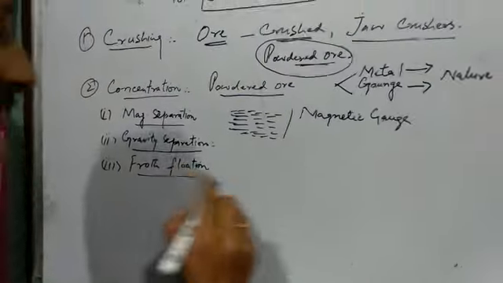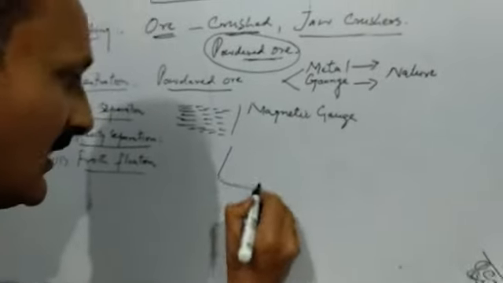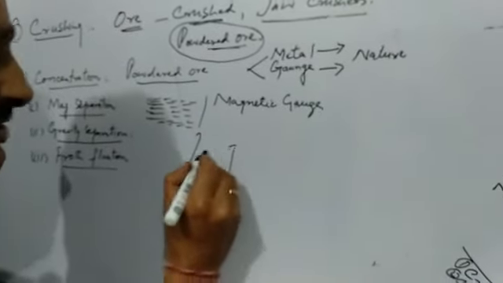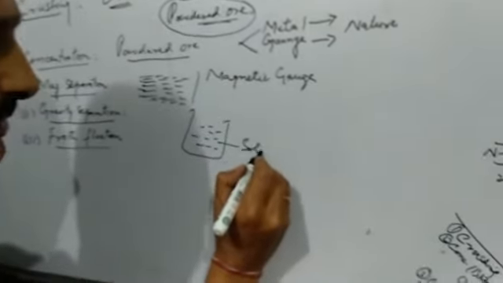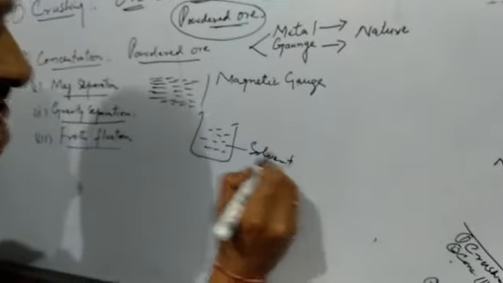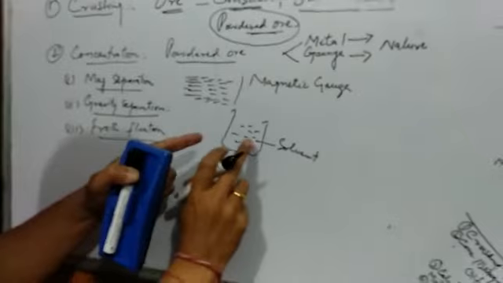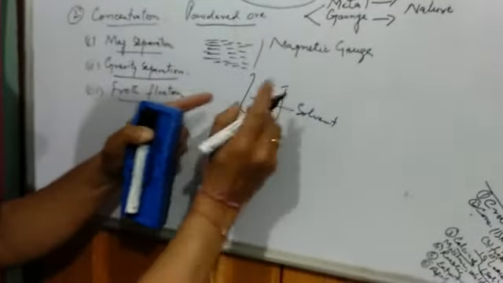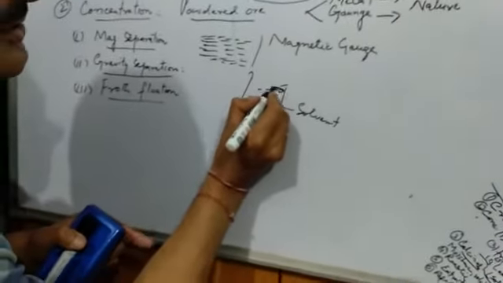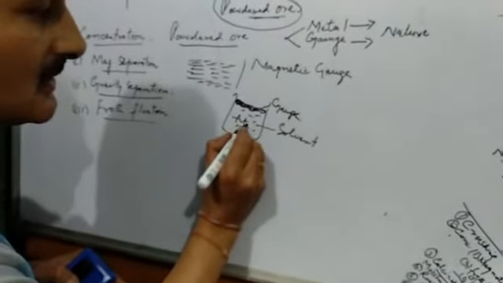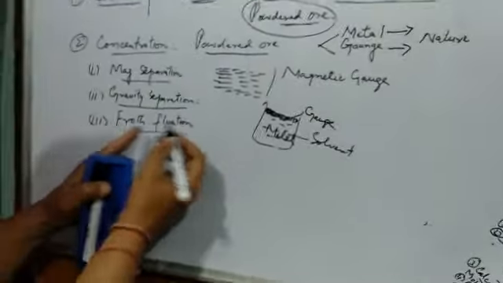We take a particular solvent, which should be such that gangue should form the froth, that is foam, whereas the metal will remain here. So this method of concentration is known as the froth flotation method.